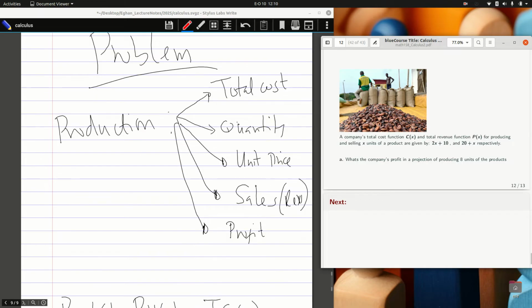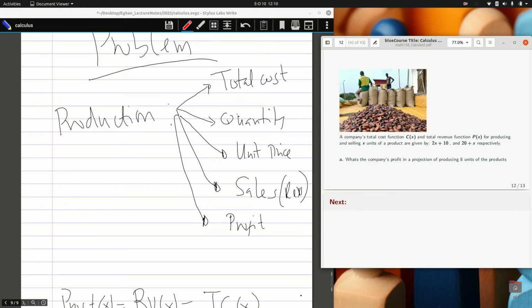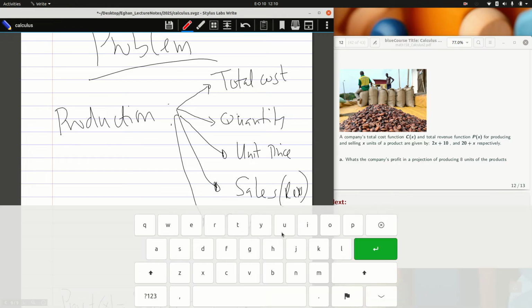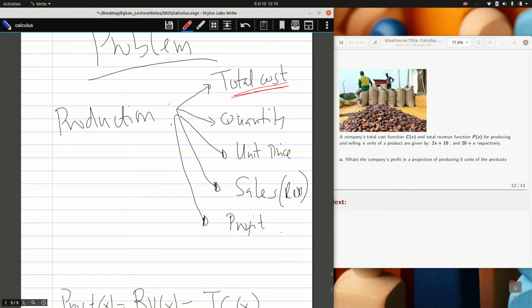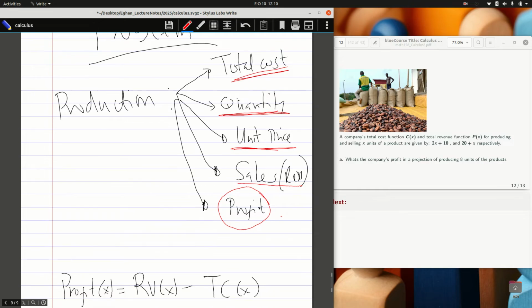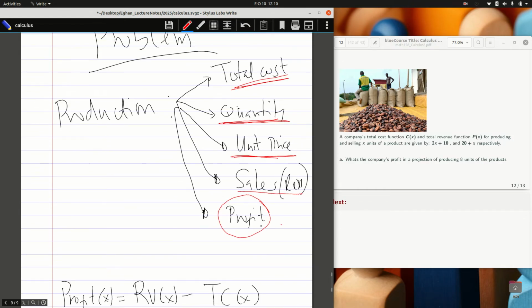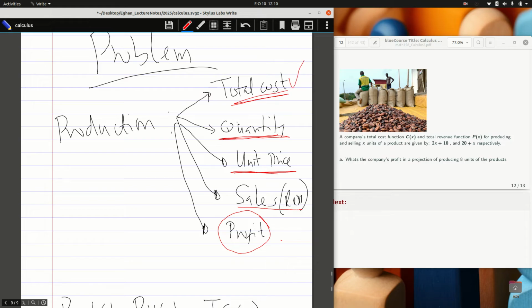And so realize that in production there are things you want to consider. You always want to know the total cost of production. How many goods are you producing? What is the unit price of producing each of these products? What is the sales? That is the revenue. And above all, you must make profit and you must not run at a loss. Now from the preamble, the total cost is given. Yes. Is the quantity given? Yes. It says some 8 quantities. Is the unit price given? I'm not so sure. Is the sales given? No. The price function is given.